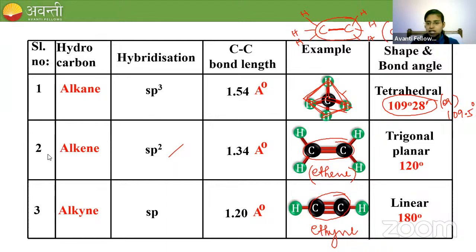Okay. Then for alkene, it is trigonal planar. If you take one carbon, the geometry around that particular carbon is trigonal planar. It is a triangle kind of thing. So that's why the bond angle is 120 degree. And if you go for ethyne, it is in a straight chain manner, right? So it is linear and the bond angle around the carbon is 180 degree. Okay, bond angle, shape, carbon-carbon bond length, and the hybridization example, everything is important. So you should not make any mistake if any question is asked based on this tabular column.